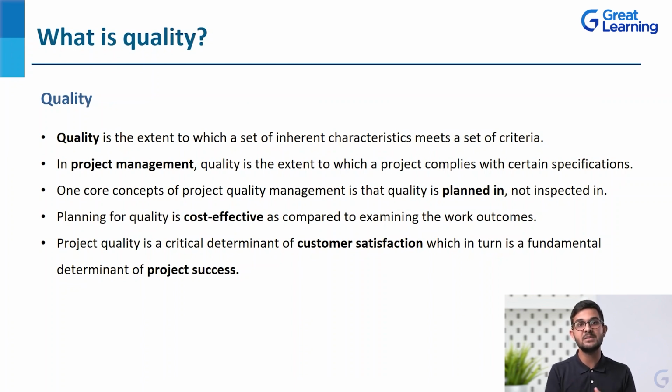By looking at the specified needs, whether you have met the objectives or not. Now, how will you decide whether you have met the objectives or not? By looking at the satisfaction rate of the customers, of the end users. If customers are satisfied, that means the project was a success. If customers or end users are not satisfied, that means the project was a failure. So, in order to decide whether a project was a success or a failure, customer satisfaction is a fundamental determinant, which is a critical determinant for project quality. All these things are actually interlinked. And that's how this entire bit works.